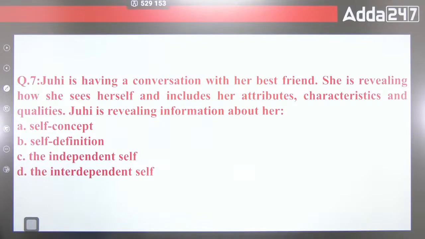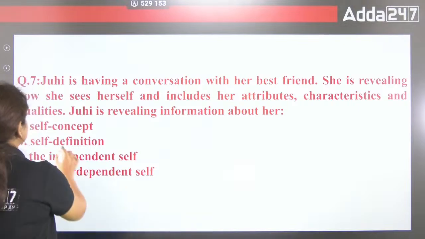So basically Juhi is having a conversation with her best friend. She sees herself and includes her attributes, characteristics, but Juhi is revealing information about her. She is very talkative and she is revealing everything, every information, right? So definitely she is the self-concept.